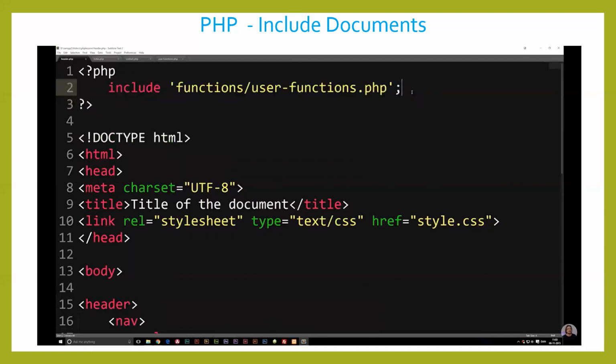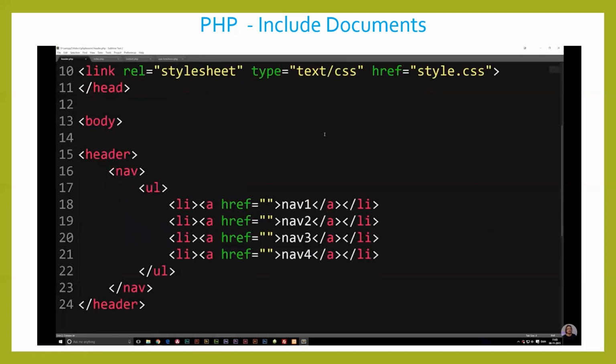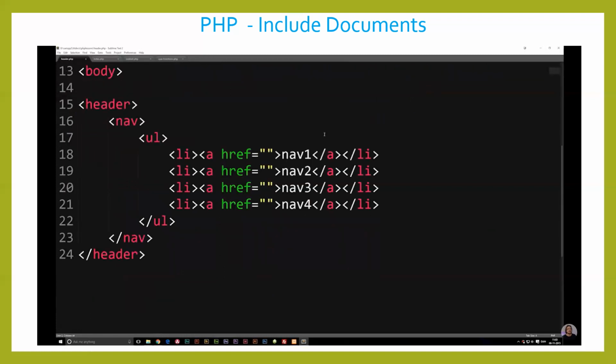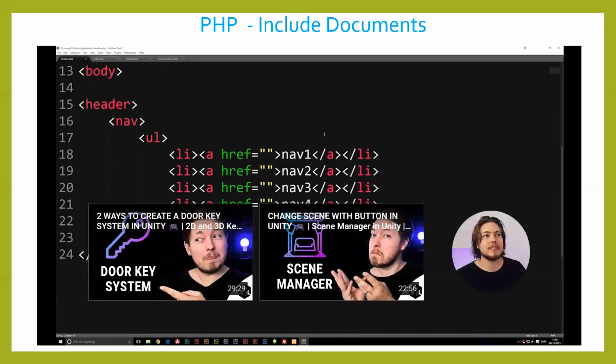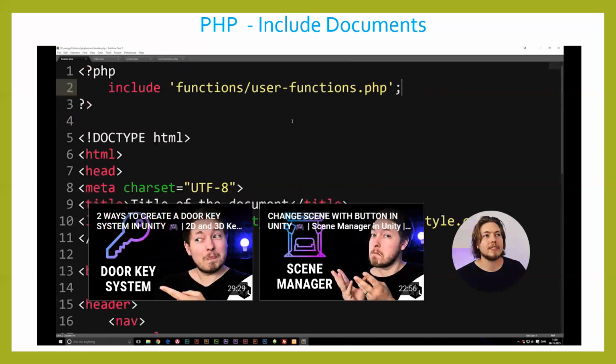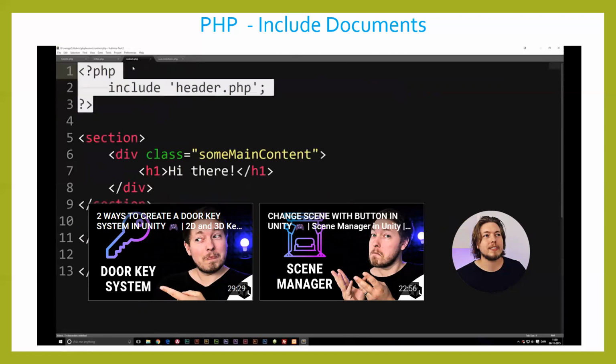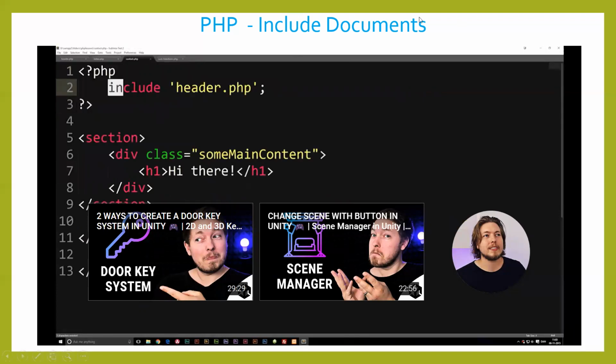It is quite a nice thing to know because you will be using it quite often. I can promise you, if you make websites, even if you're not planning on using PHP code in a website, you will probably still be using at least the include header that we have inside these documents, because it's quite a pain having to change the navigation in multiple places when you can just change it in one place.